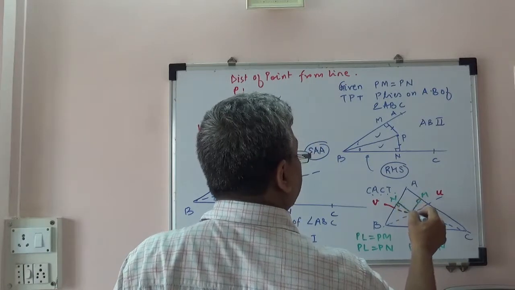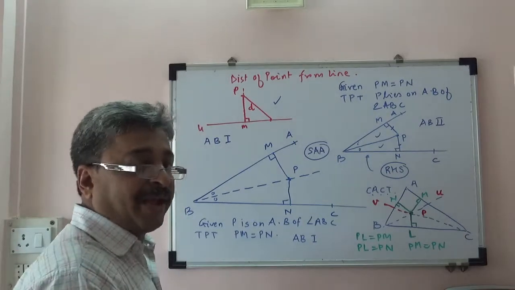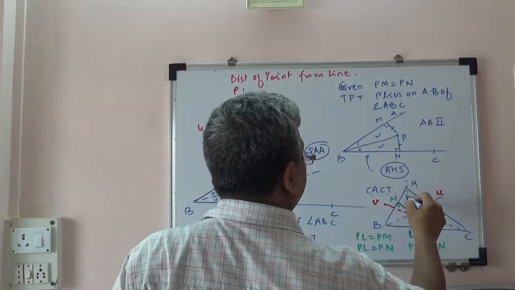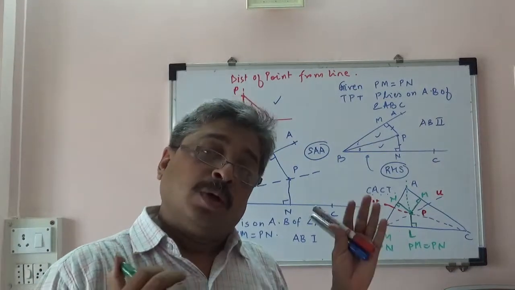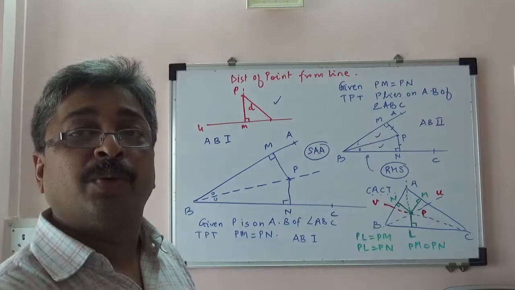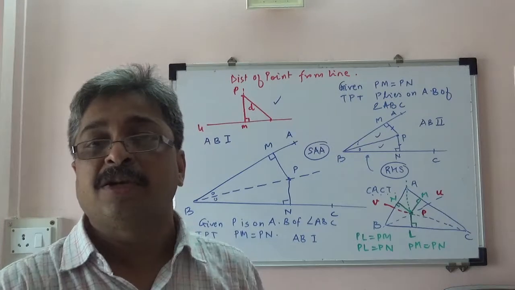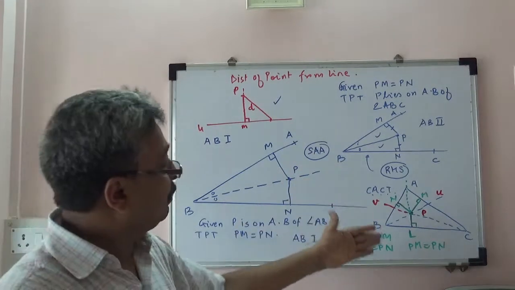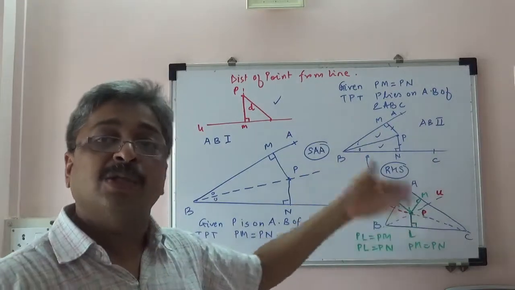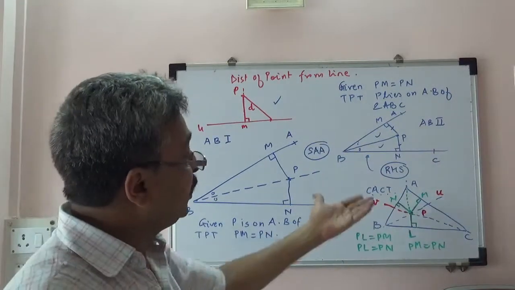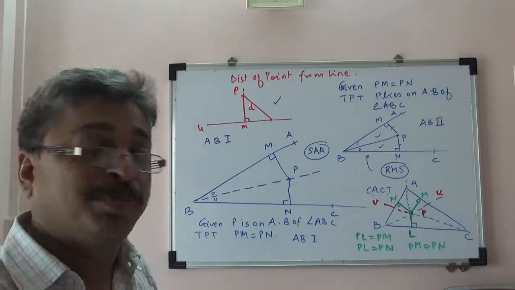Now PM equals PN, that means P is equidistant from the arms of angle A and hence the angle bisector of A also must pass through point P. So the results that we have seen today are perpendicular bisector theorem number 1, theorem number 2 and immediately concurrency of perpendicular bisectors, angle bisector theorem number 1, theorem number 2 and concurrency of angle bisectors, applications of congruency resulting in two very good, very interesting concurrency proofs.